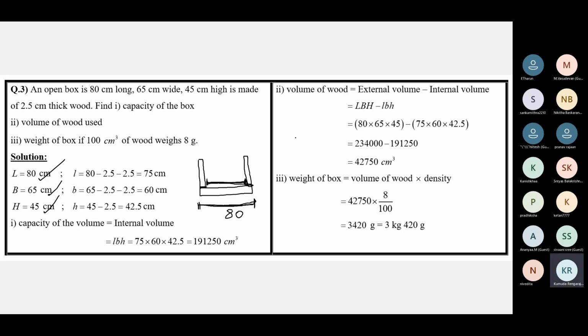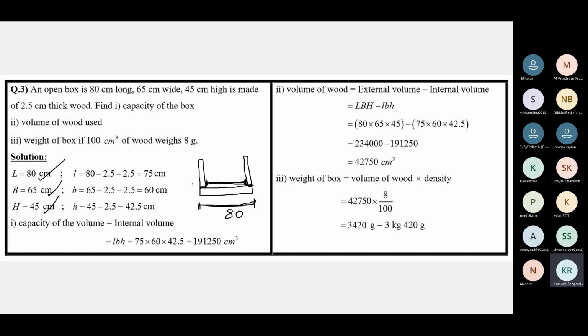Now I can't show the breadth. I'm not showing the drawing, but that side also will be the external breadth 65 minus the thickness on either side, 2.5, 2.5. The internal breadth also will be the external breadth minus the thickness two times, because you'll find the thickness of the wood on both sides.